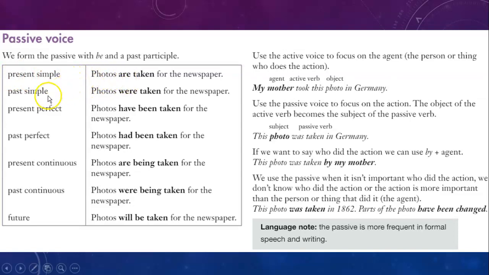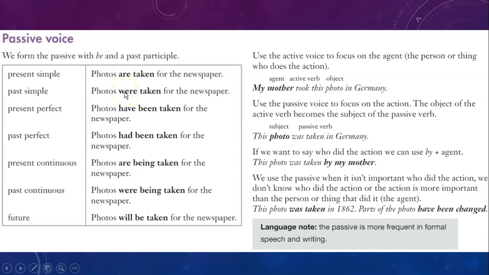Now, what if I want to say this in the past simple? Past simple. Photos were taken for the newspaper. So all I have to do is change the verb to be according to the time tense I am using, right? In this case, were. Were because it's photos, it's plural. I can also use was. And definitely, if I want to say this in negative, I can say aren't or weren't.